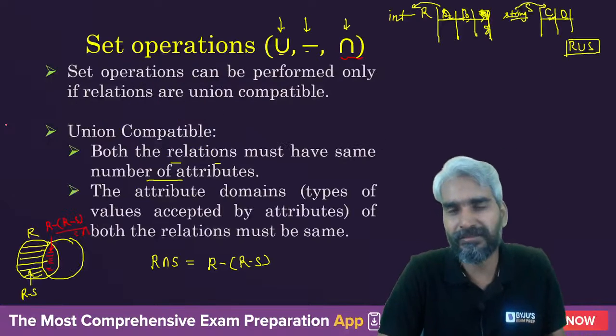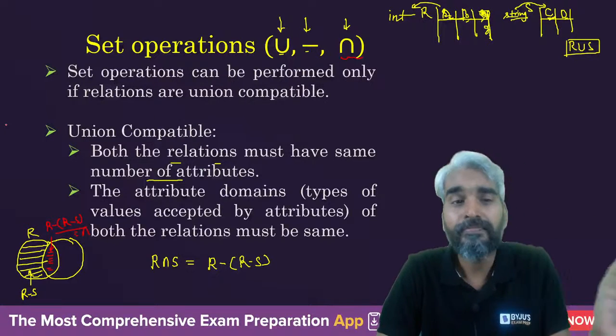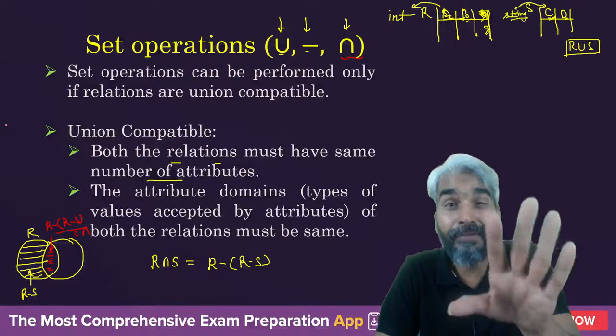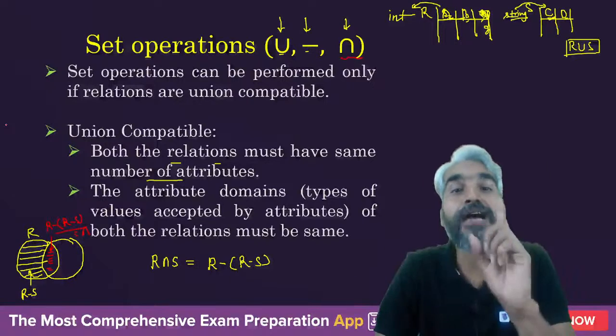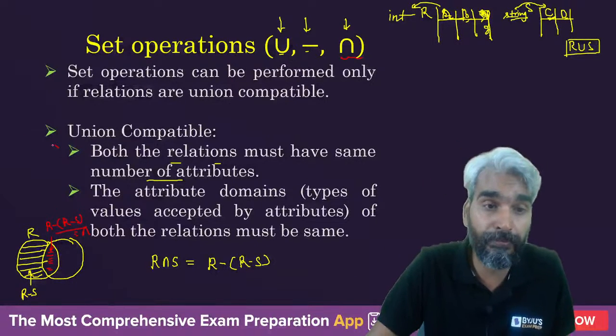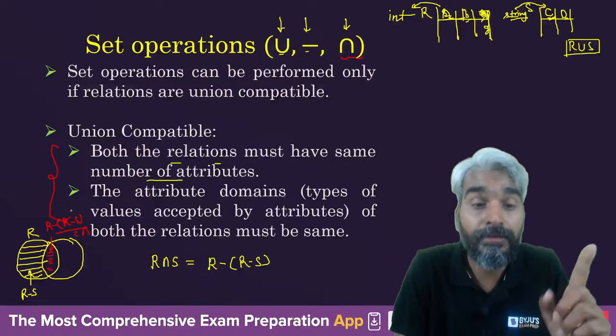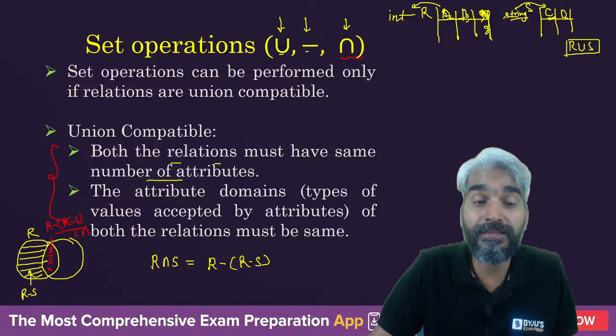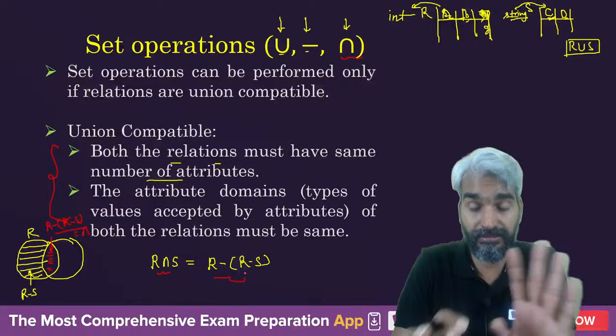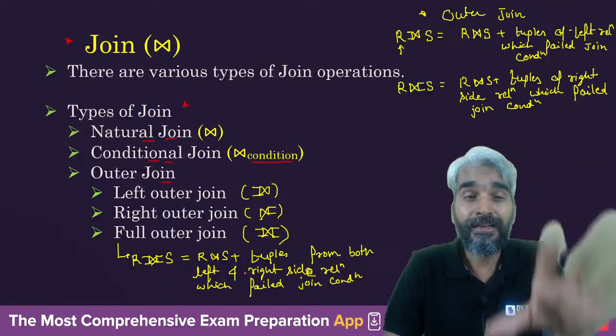Rename is just a simple thing which is used for the purpose of renaming. Set operations can be applied only if the relations are union compatible. So remember these two properties, that if these two properties are not satisfied, then the set operation cannot be performed. And intersection is a derived operation which is derived using set difference. That's another thing.